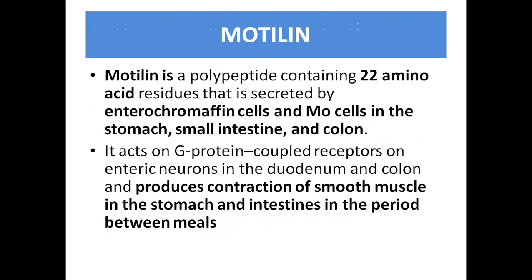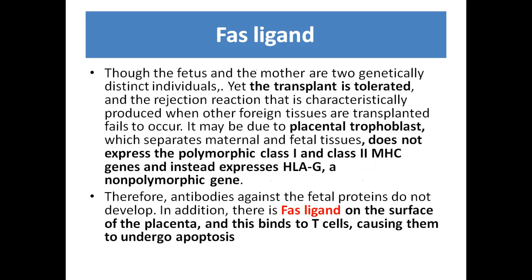Motilin is a polypeptide containing 22 amino acid residues that is secreted by enterochromaffin cells and Mo cells in the stomach, small intestine, and colon. It acts on G protein coupled receptors on the enteric neurons in the duodenum and colon and produces contraction of the smooth muscles in the stomach and intestine in the period between meals.